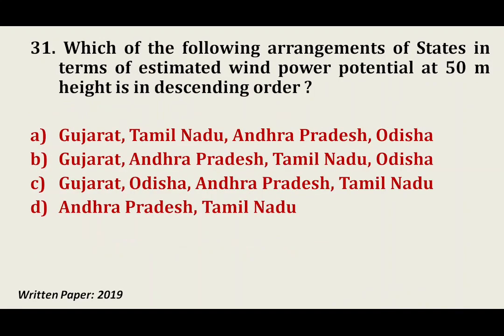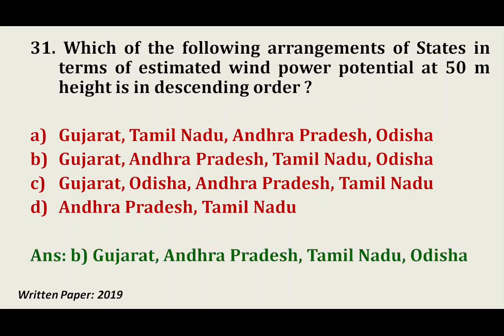Question number 31. Which of the following arrangements of states in terms of estimated wind power potential at 50-meter height is in descending order? Gujarat, Tamil Nadu, Andhra Pradesh, Odisha. Gujarat, Andhra Pradesh, Tamil Nadu, Odisha. This is nothing but statistical, nothing to describe. The answer is Gujarat, Andhra Pradesh, Tamil Nadu, Odisha. You will need to memorize a few such figures sometimes.